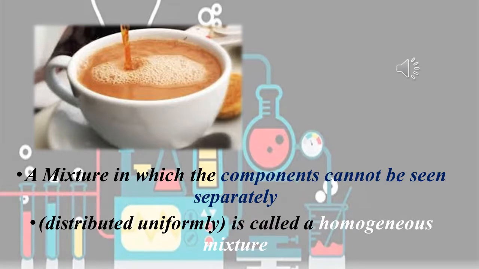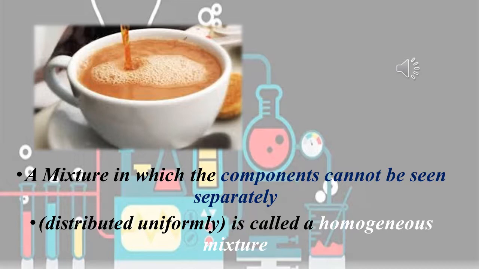So in this picture we have tea. How do we make tea? By adding milk, tea leaves, sugar, water and so on. So you add more than one kind of particles and hence you form tea.